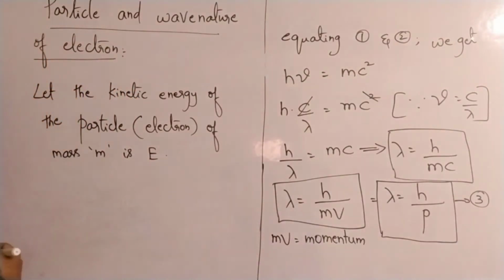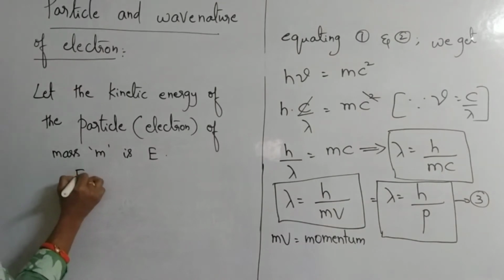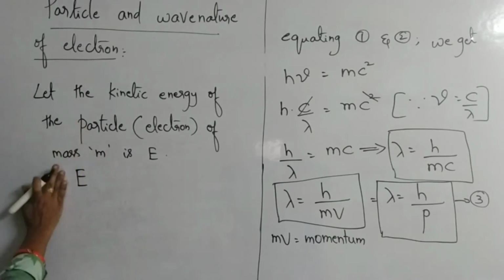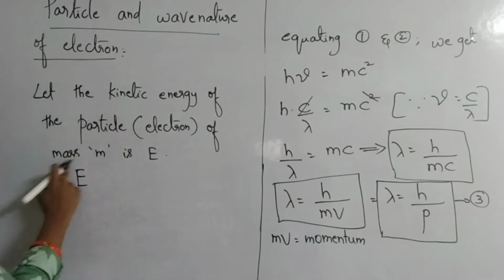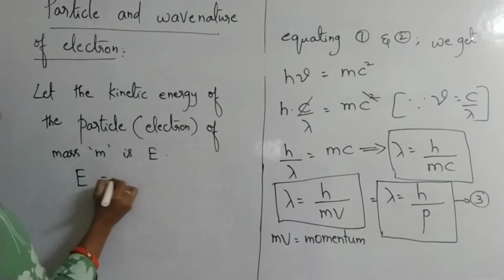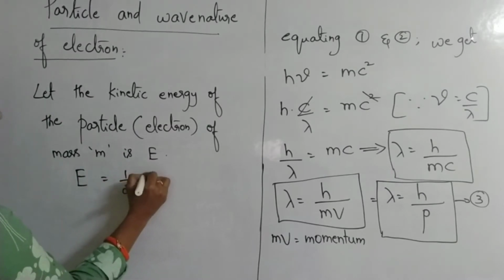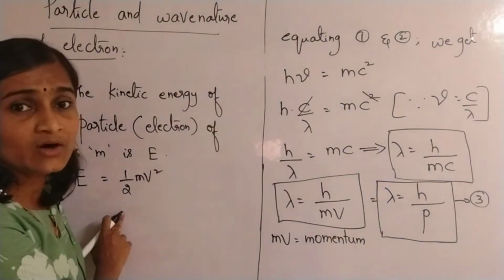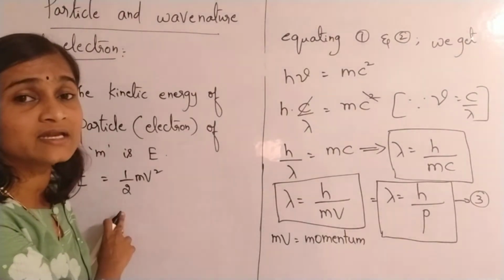Kinetic energy formula all of us know. What is the formula for kinetic energy? Instead of Ke, I am writing only E, because I have taken kinetic energy as E. So E is equal to half mv square. This is the kinetic energy formula.